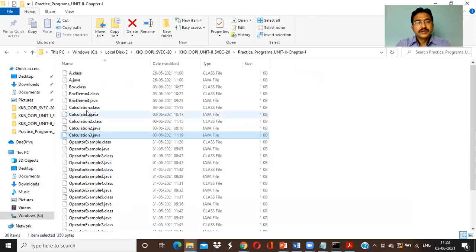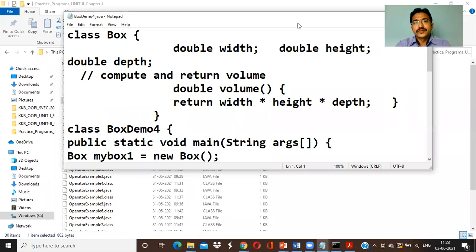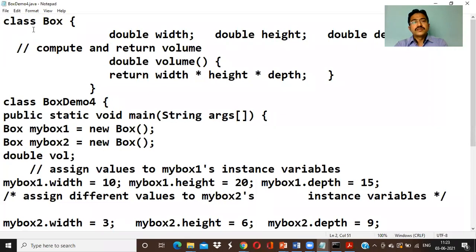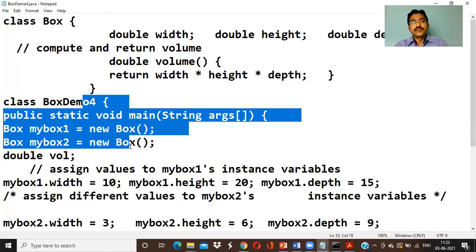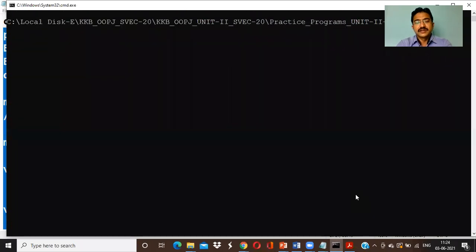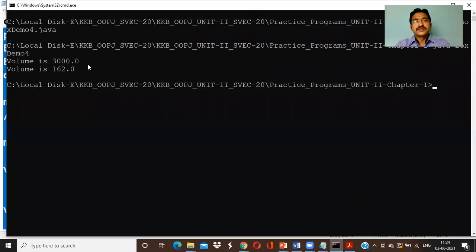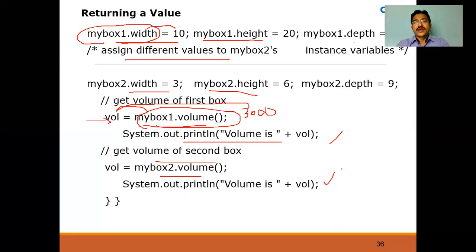So BoxDemo.java, this is the program, and here is BoxDemo4. This is the code. Okay, let me run the program. Clear the screen. javac BoxDemo4.java. If there are no errors, run the program: java BoxDemo4. See, value is 3000 and value is 160. Like this, we can return a value from a method.